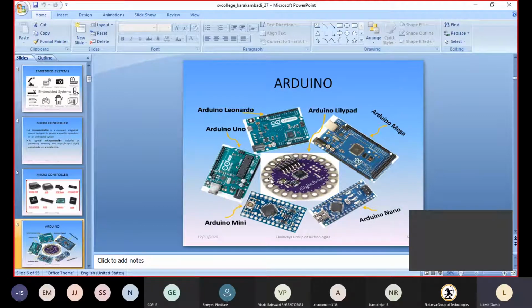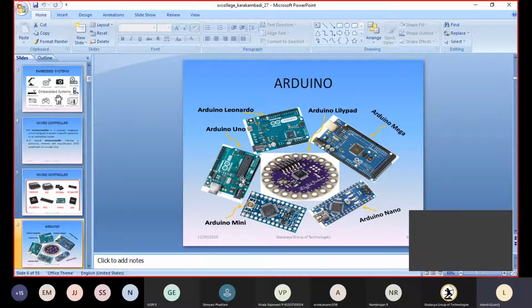Here you can see everything utilizes the Atmel 328P, but the packaging is different, and the number of IO pins is also different. Some have a large number of IO pins, some have fewer.